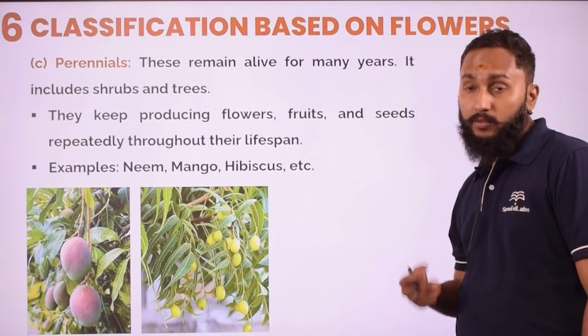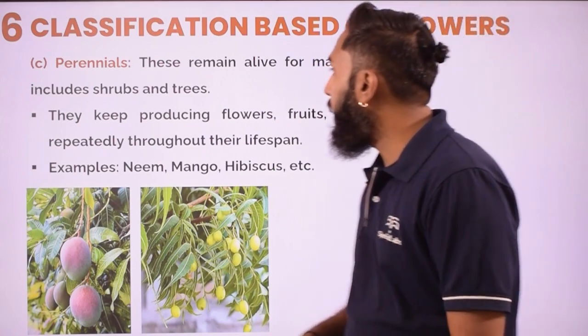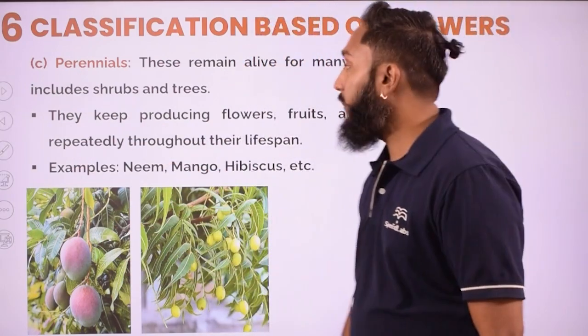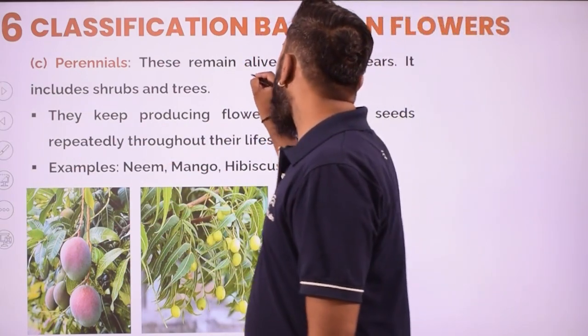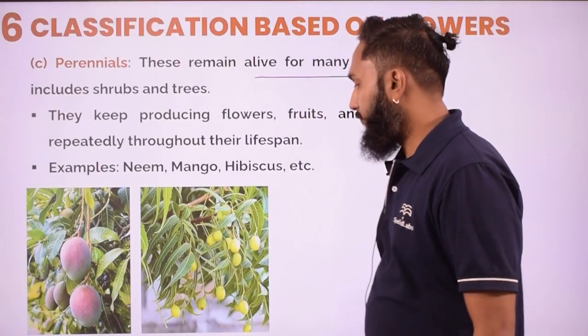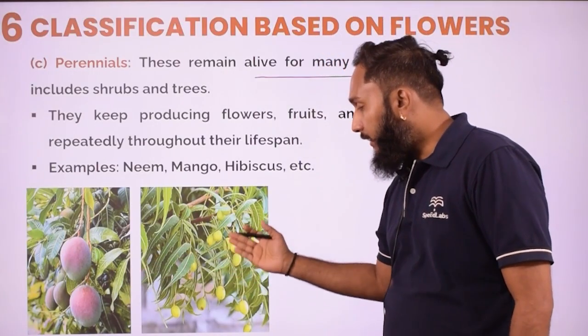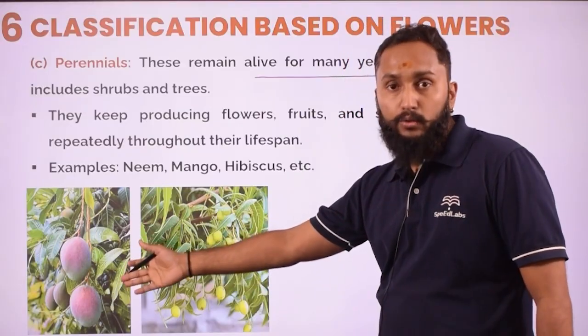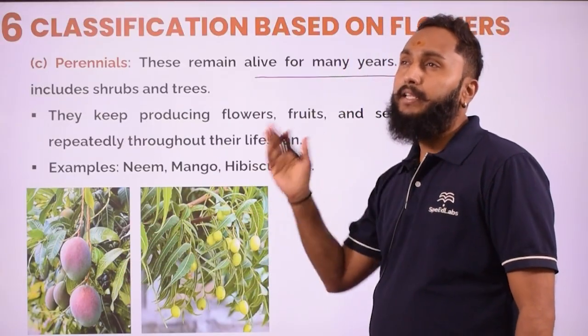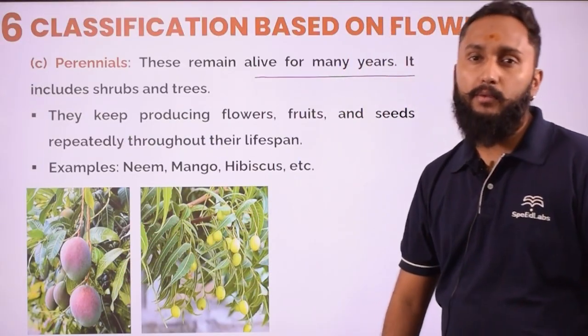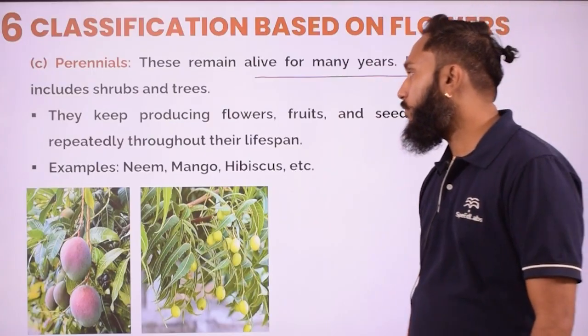Let us try to move towards the third type of plant again. This is perennial. Perennial is what? This is going to remain alive for many years, right? You can see plants like neem tree, mango tree, peepal, banyan tree, many examples you will be able to find in your surrounding also.